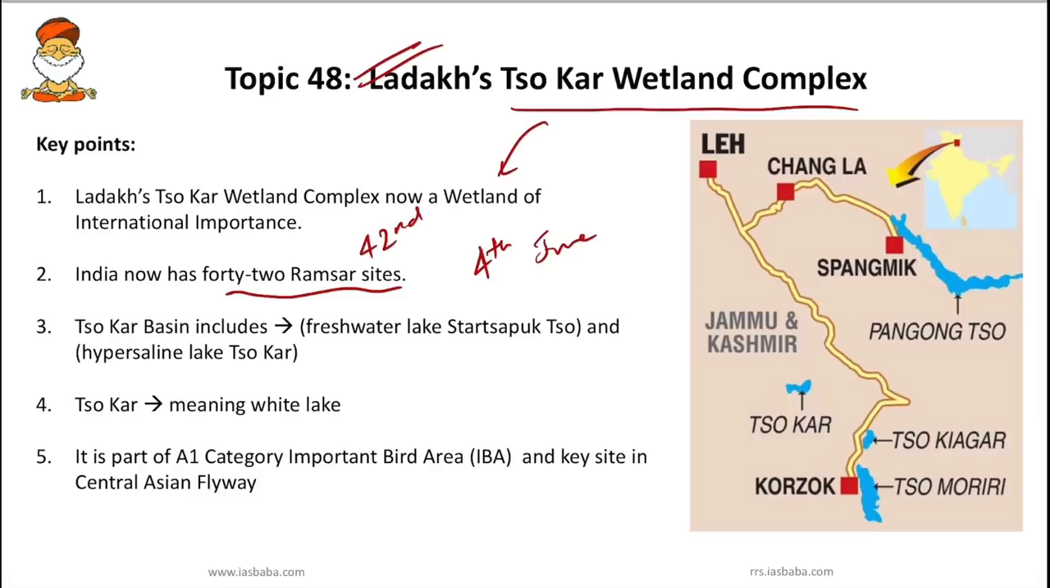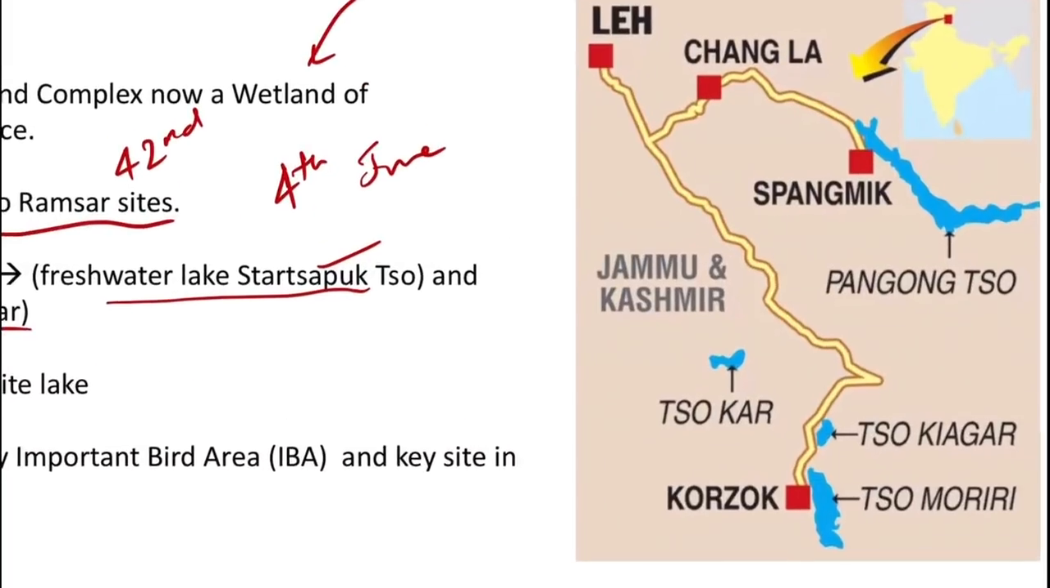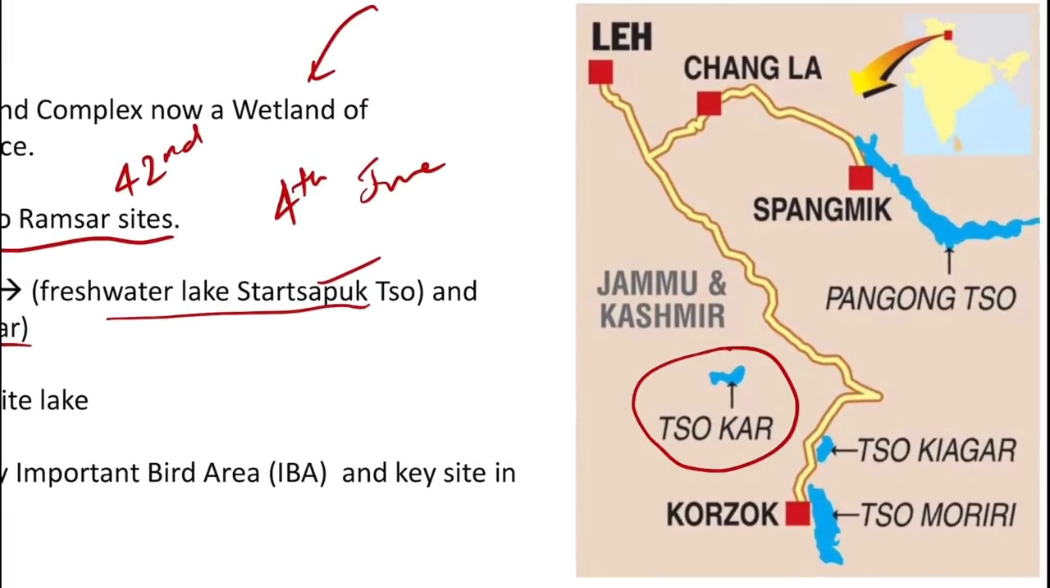Next, we have to note that this Sokar basin, which is a high altitude wetland complex, consists of both a freshwater lake, that is Startsapuk Tso, and hypersaline Sokar. As you can see in the figure, there is this Sokar. This is the second Ramsar wetland from Ladakh.